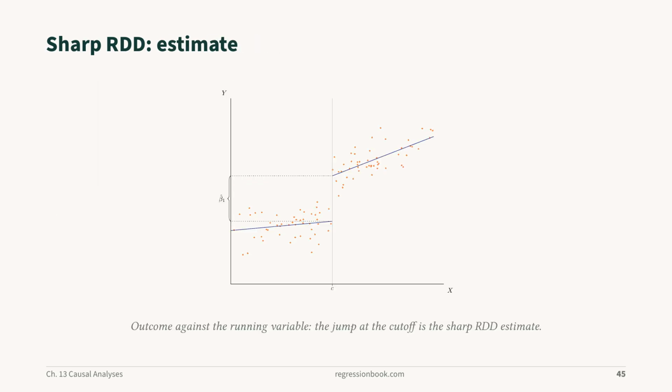The graph shows the sharp estimate. Fit the relationship between outcome and running variable separately on each side of the cutoff. Extrapolate each local fit to the threshold and measure the vertical gap. The slopes may differ, but the treatment effect is the difference between the two intercepts at the boundary. Observations far from the cutoff should not determine this local comparison, which is why bandwidth choice matters.